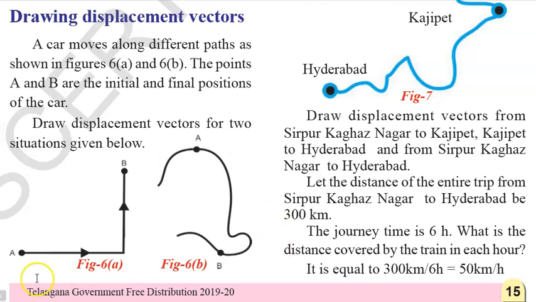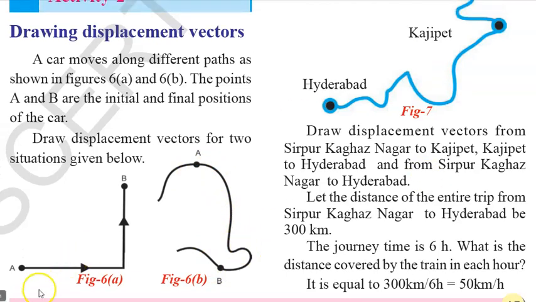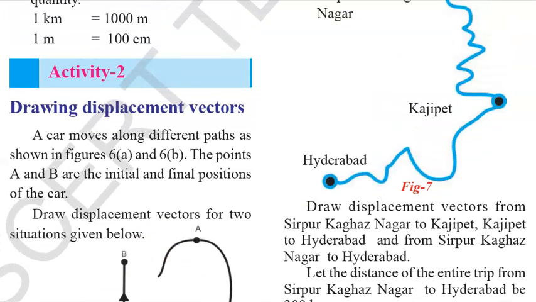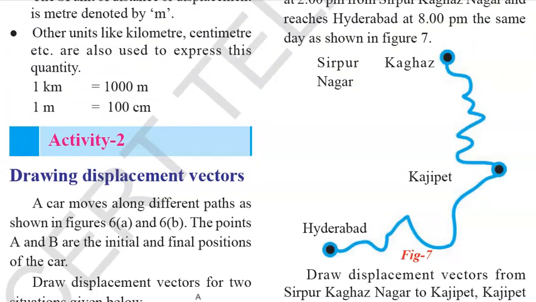Now here we have A and B. This is the movement of the car. It moves from A to B in this direction, so you just check the arrow mark. And here also we have A to B. So what is the displacement? We need to draw the displacement. How do you draw it? Directly from A to B, and here also A to B. That happens to be the displacement. So let's say you have this as an example.